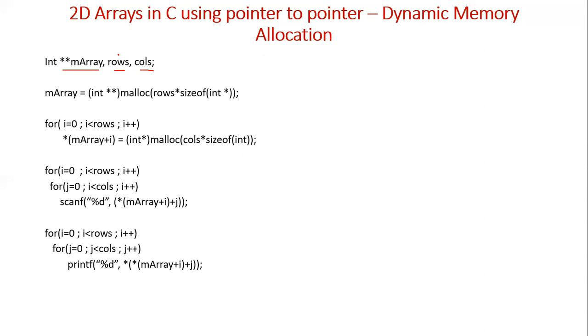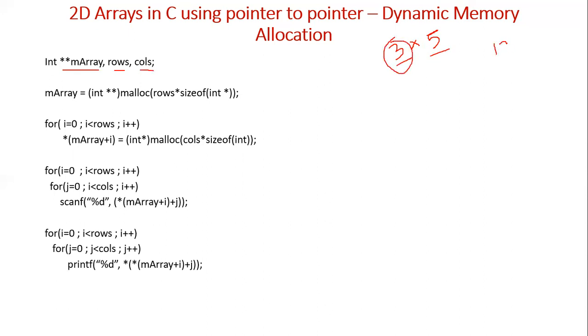As I already said, a two-dimensional array is nothing but a combination of one-dimensional arrays. If the size of the two-dimensional array is 3 into 5, then there are 3 rows and 5 columns, so it is nothing but 3 one-dimensional arrays, where the length of each one-dimensional array is 5.